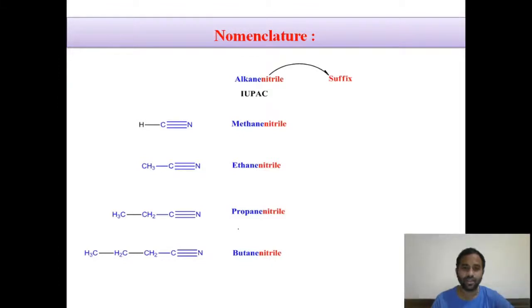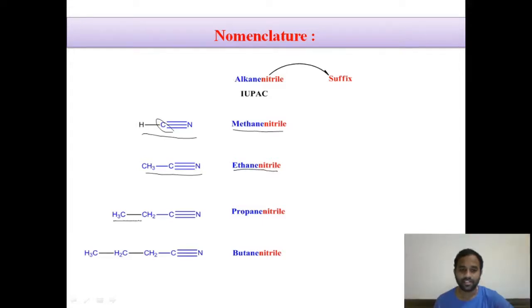According to the IUPAC name, we give the nomenclature to the CN group as alkane nitrile, right? If you look here, this is hydrogen cyanide. Its IUPAC name is methane nitrile because it has one carbon. The second example has two carbon atoms, therefore ethane nitrile.